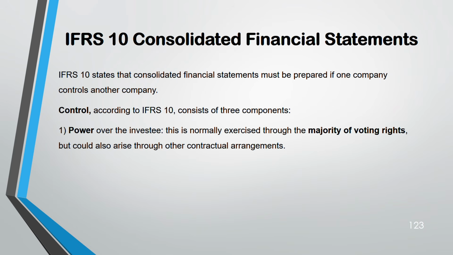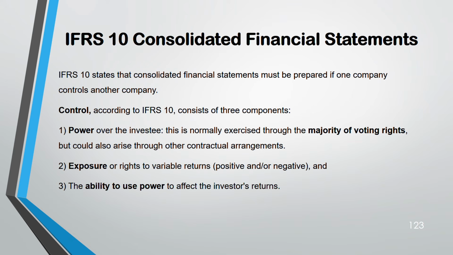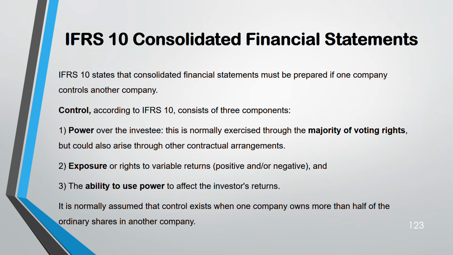Number one, power: whether they have the right to exercise the majority of voting rights. Number two, exposure: whether they have the exposure or rights to variable return, could be positive or negative, does not matter. Third, ability to use the power. They might not use the power, it's their choice, but at least they have the ability to use that power to affect the investor's return. Because then only it is said to have control. If they don't have the power to affect someone's return, then what sort of control is it? So normally more than half of the ordinary shares, that means more than 50%, is control. If the percentage is not given, you go through this.